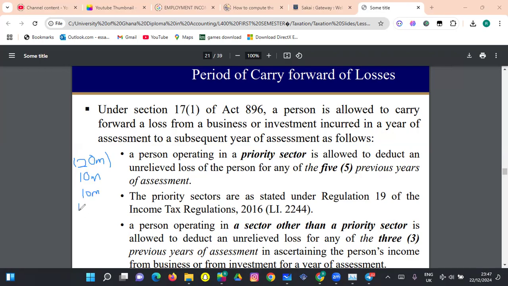Until, let's say, you make 12 million the next year, okay? Now you have a profit of 2 million. So now this 2 million is going to be taxed, right? But if in case you made 5 million profit, then you have a standing loss of 5 million. This will be carried forward until 5 years, right? So if at the end of 5 years you are still in a loss, the taxman doesn't care anymore. So you just have to find ways and means and then correct things.